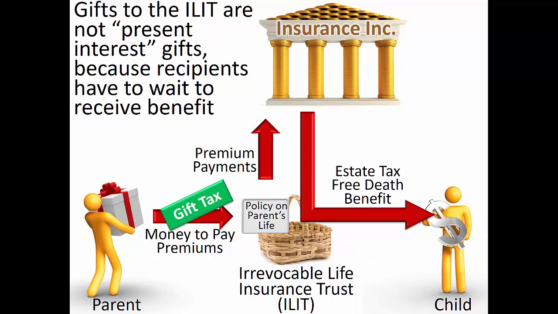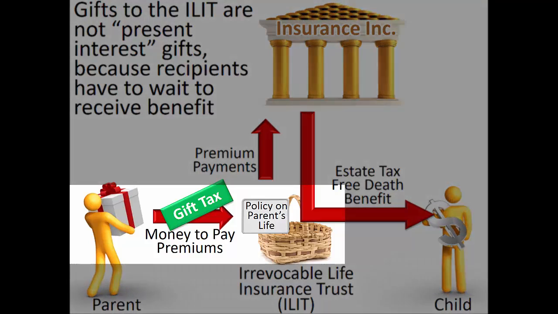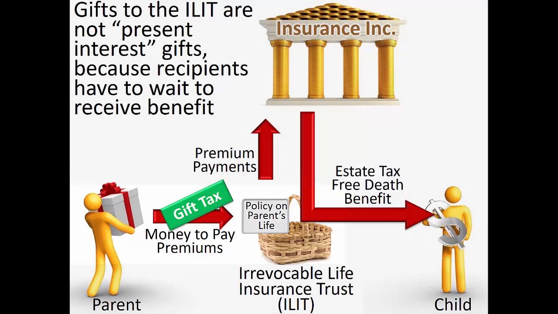Unfortunately, direct gifts to an ILIT do not qualify for the annual present interest gift exclusion. Thus, direct transfers to the ILIT will have gift tax consequences. Specifically, any direct transfers will reduce the donor's available estate and gift tax exemption. This would eliminate the benefit for the donor who ultimately gifted more dollars to pay premiums than the death benefit paid by the insurance policy.